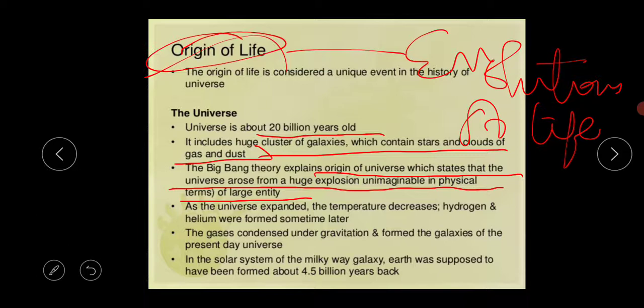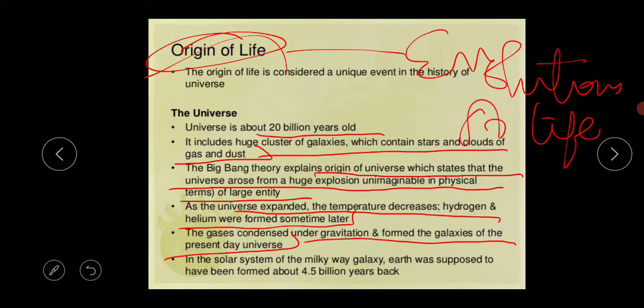As the universe expanded, the temperature lowered, and gases like hydrogen and helium were formed sometime later. By the force of gravitation, the gases condensed and galaxies were formed, the galaxies of the present-day universe.